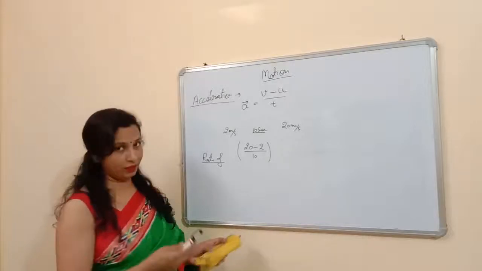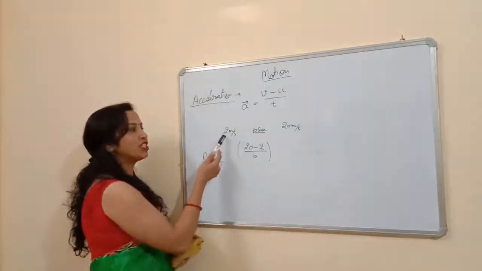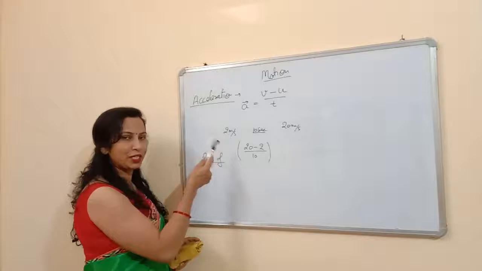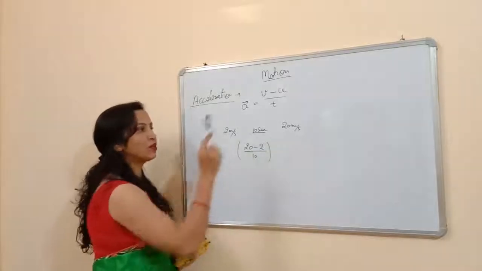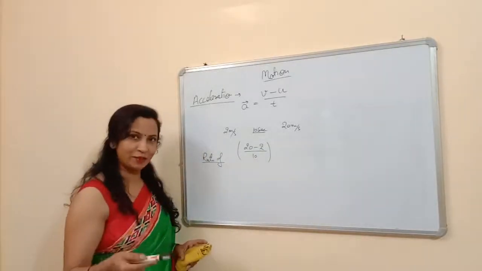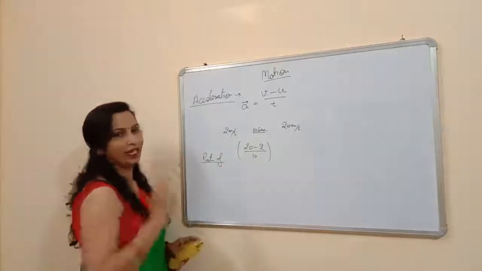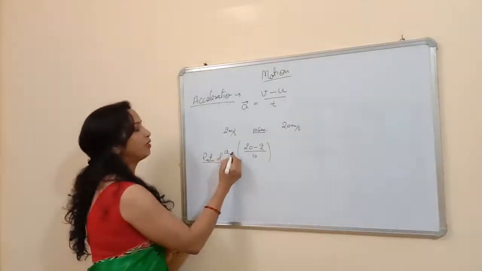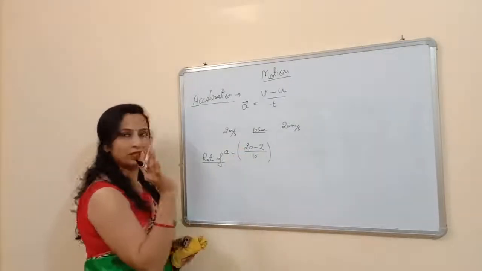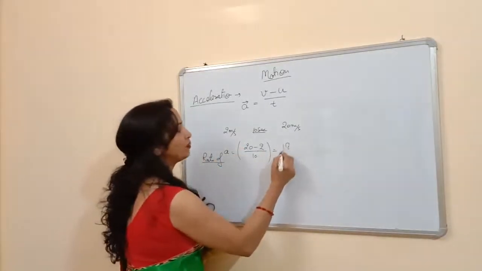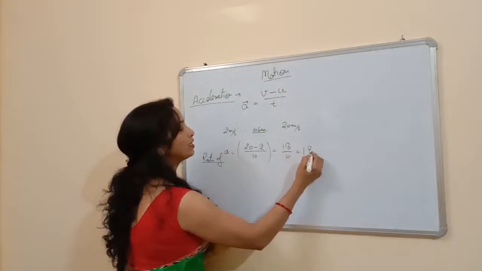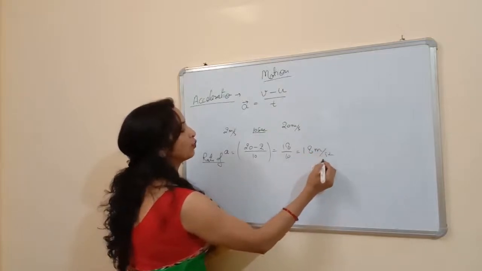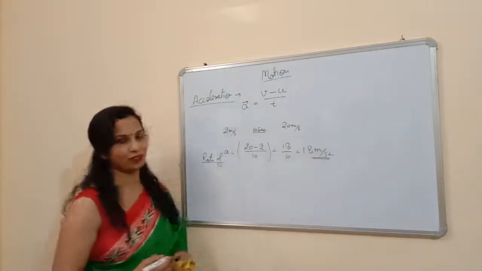So in the previous example, initial velocity is 2 meter per second represented by the small u, and the final velocity is 20 meter per second represented by v, and 10 seconds is the time. So acceleration will be 20 minus 2 upon 10. So we can find 18 upon 10. It will be 1.8 meter per second square. Okay, I have to tell you about the unit of the acceleration.